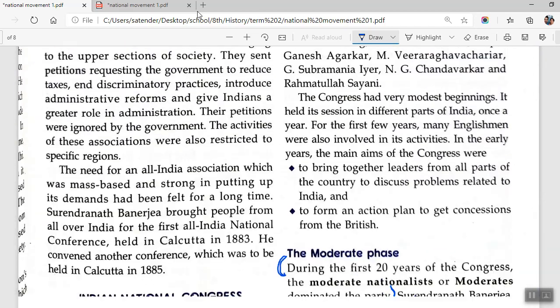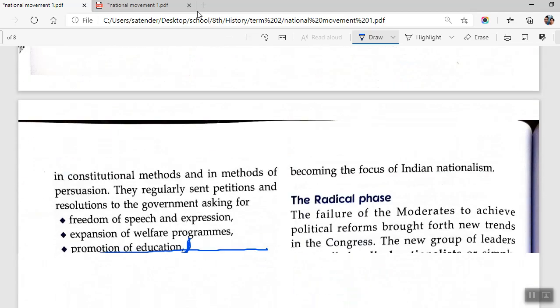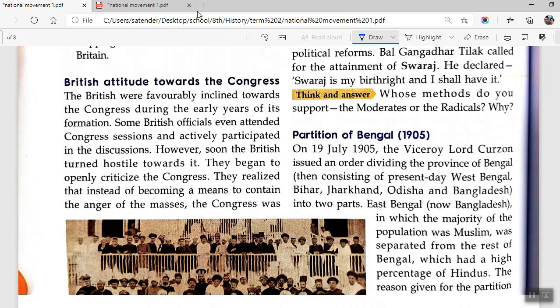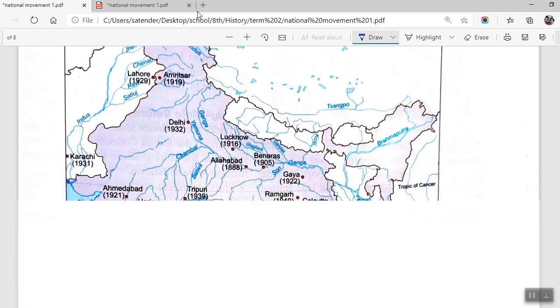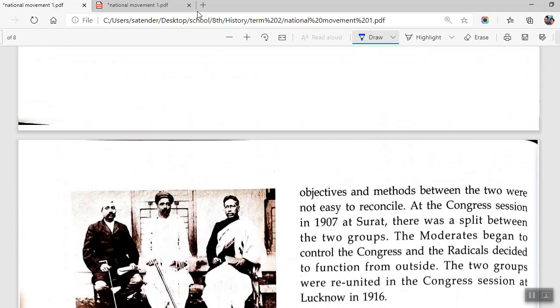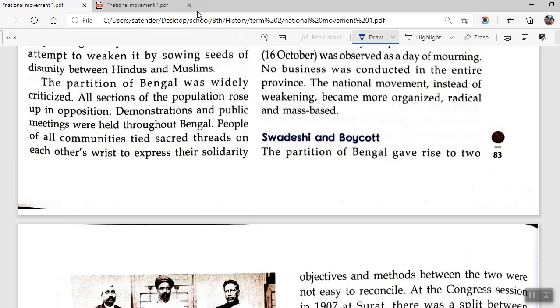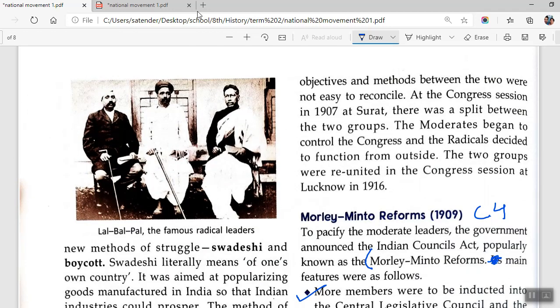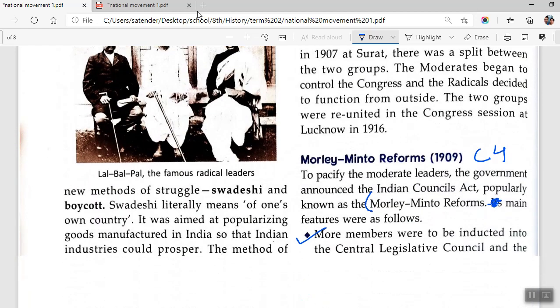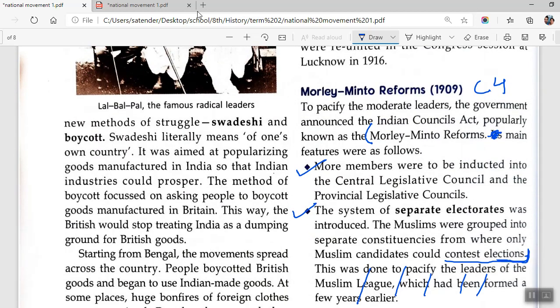This must be after the Congress, the radical phase and partition of Bengal. Now we should have Swadeshi and boycott. Okay, this is it. For Swadeshi and boycott, you will be starting from here. The partition of Bengal gave rise to two new methods of struggle, Swadeshi and boycott. The Swadeshi literally means of one's own country. It was aimed at popularizing goods manufactured in India so the Indian industries could prosper. The method of boycott focused on asking people to boycott goods manufactured in Britain.